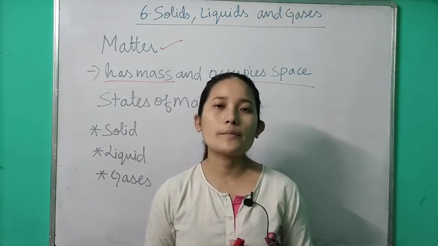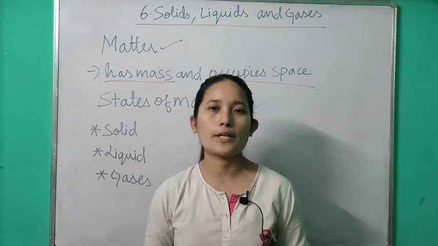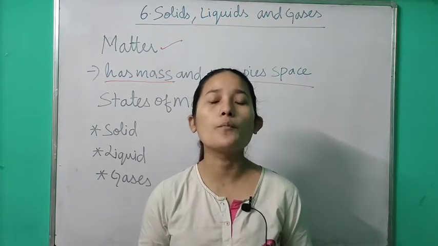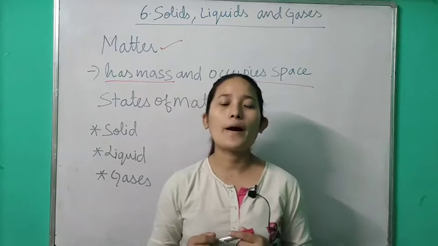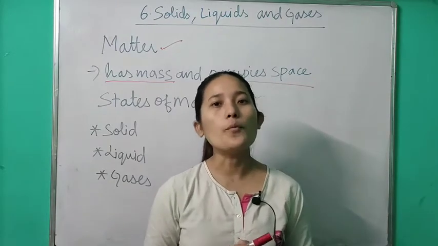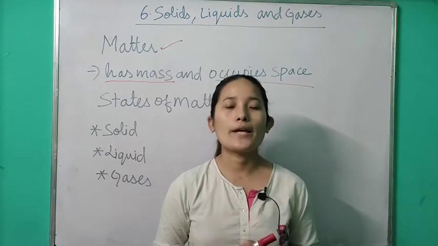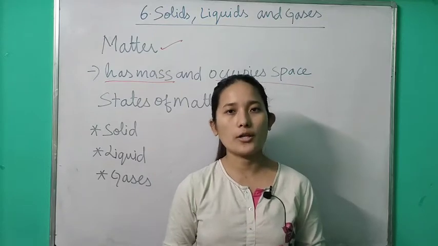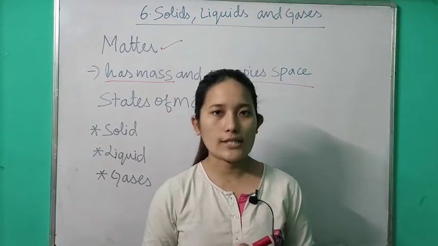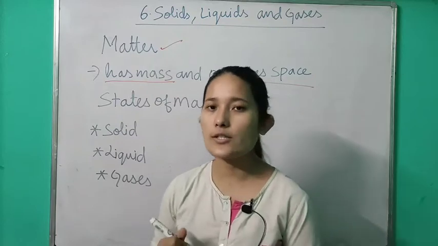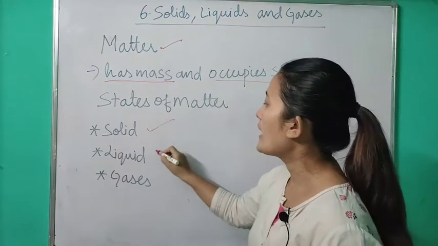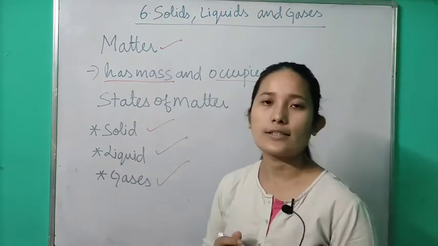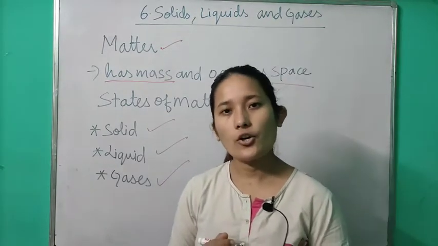Now what is matter made up of? Atoms or molecules. Small particles called atoms or molecules. So matter is made up of atoms or molecules. There are three states of matter. What are the three states of matter? Your solid, liquid and gases. These are the three states of matter.